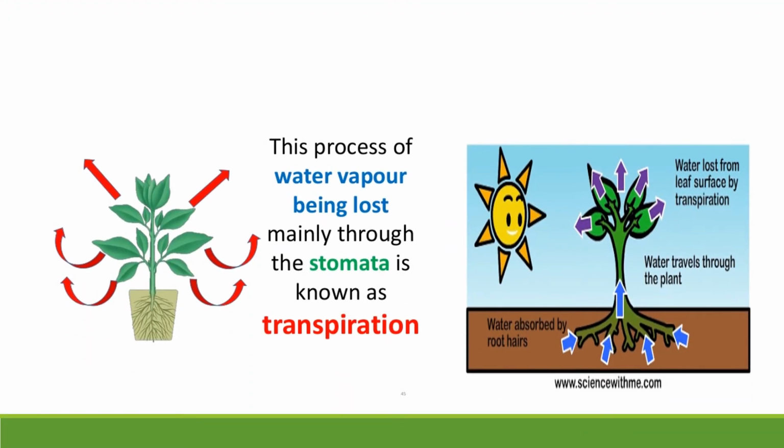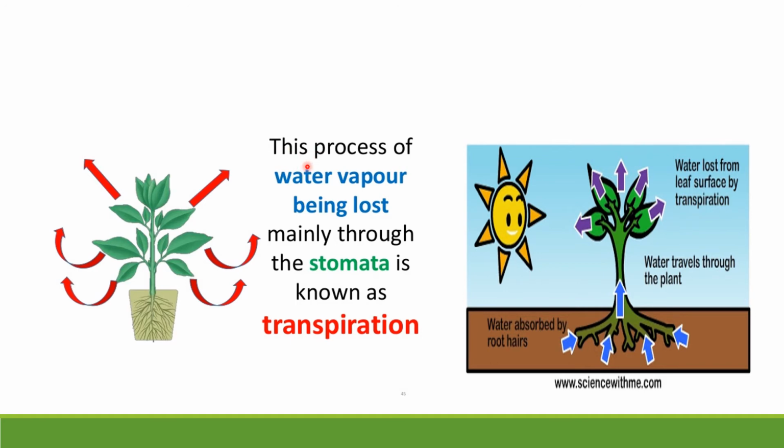Okay, children, let us look at transpiration. What is transpiration? Xylem conducts the water to the plant. Where does the water go up, and what happens later?